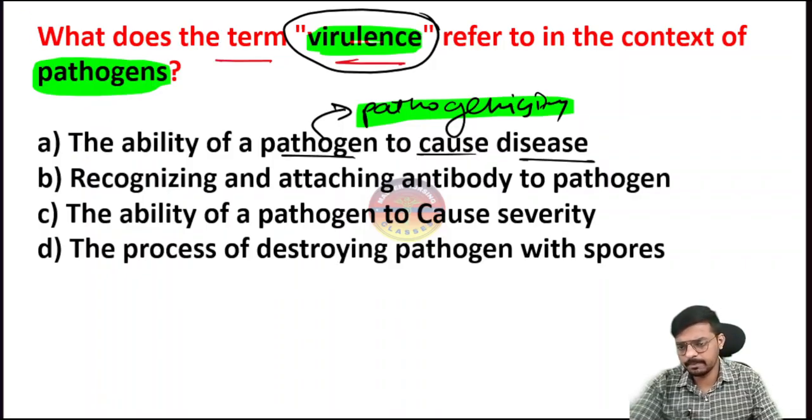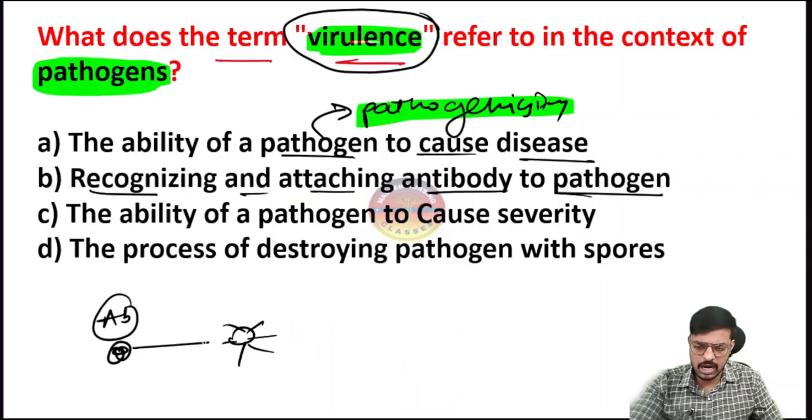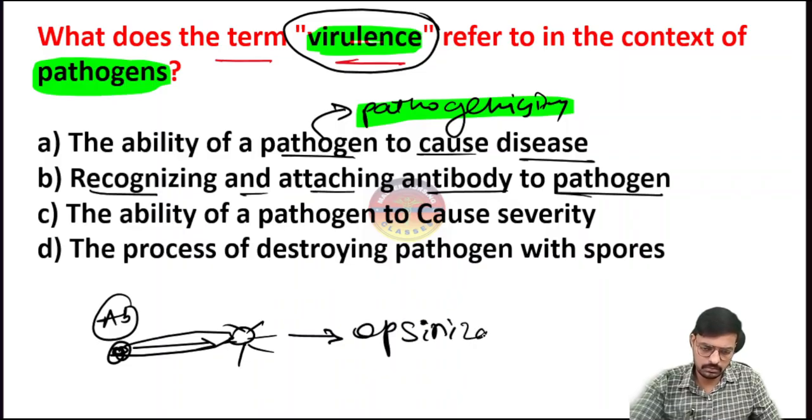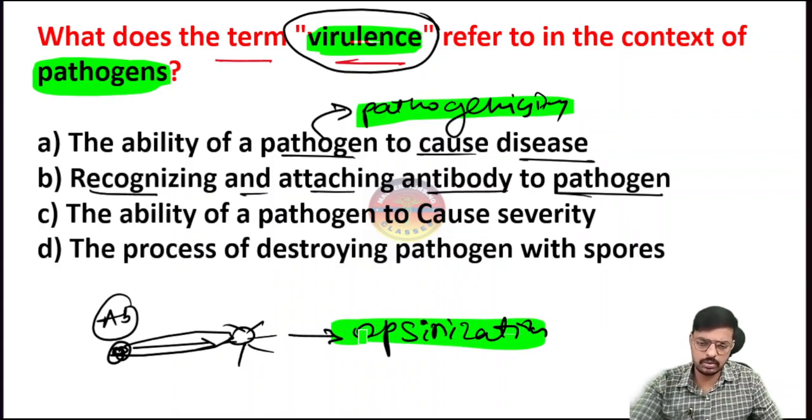Option B is telling recognizing and attaching antibody to the pathogen. The antibody is there and the pathogen is there; consider this any kind of bacteria. This is our antibody, identifying this as a pathogen and attaching to it. Identifying and attaching to the pathogen is called opsonization. Okay, this is not virulence.